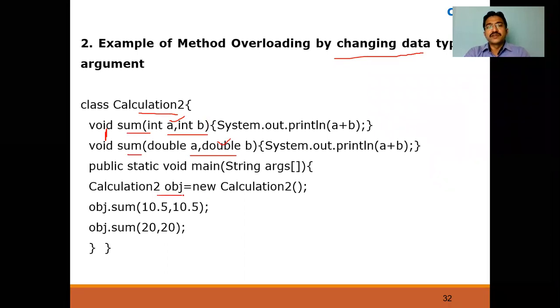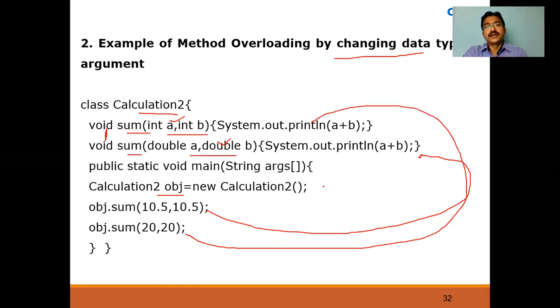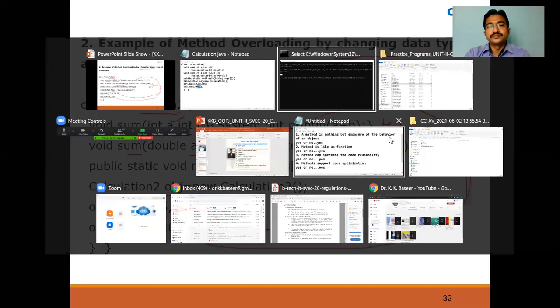Now I'm just creating an object for this class, and I'm calling 10.5 comma 10.5. It will go to the method having the name sum, having two parameters, and those two parameters are of type what? Double. It will search and go for that respective definition of that method. And here 20 comma 20. So it will search for sum, a method having two parameters, and those two parameters of type what? Integer. It will go here, and the output of this one is 21.0 because of the double, and the output of here is 40. Okay, so let me run the program.